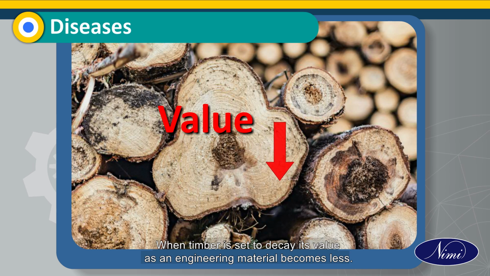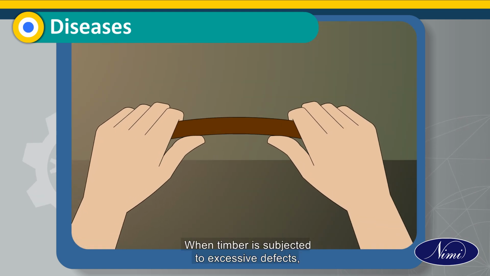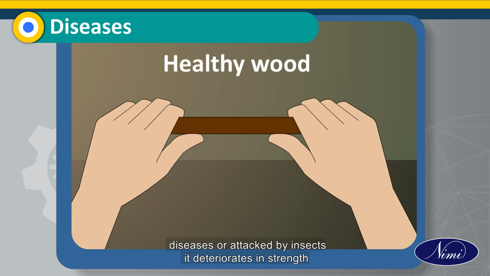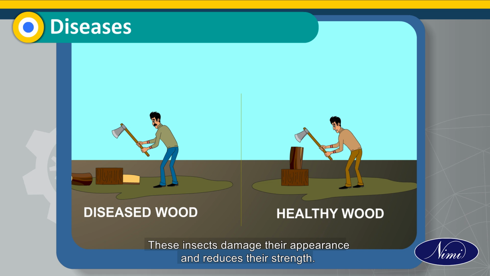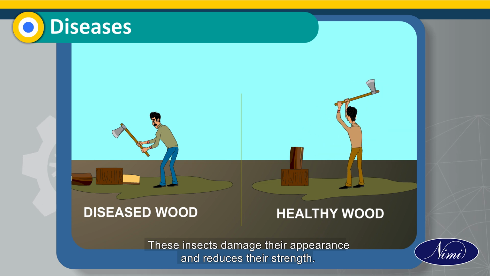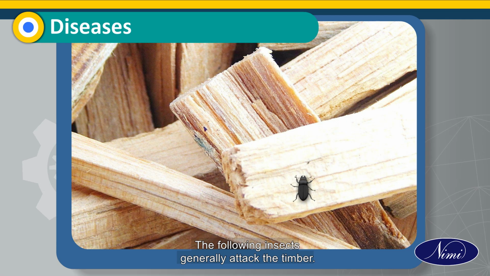Diseases. When timber is said to decay, its value as an engineering material becomes less. When timber is subjected to excessive defects, diseases or attacked by insects, it deteriorates in strength. These insects damage their appearance and reduce their strength. The following insects generally attack the timber.